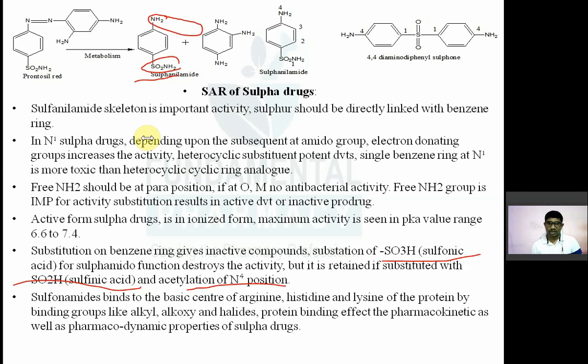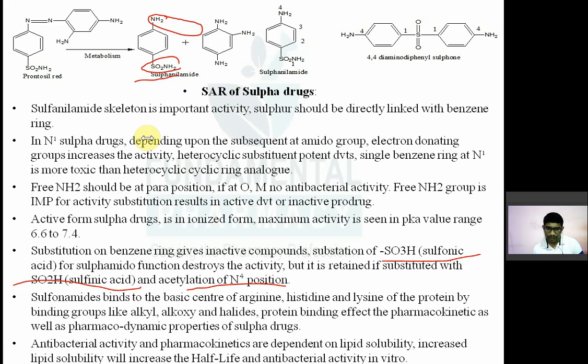What are the basic centers? Arginine, the basic amino acid, histidine is basic, lysine, and they bind via groups like alkyl group, alkoxy group, halide. Protein binding may affect the kinetics as well as dynamics of this sulfa drug. Antibacterial activity and pharmacokinetics are dependent on the lipid solubility of these sulfa drugs. Increased lipid solubility of a sulfa drug will increase the half-life and antibacterial activity. These are the different important points from the structure activity relationship of sulfa drugs.